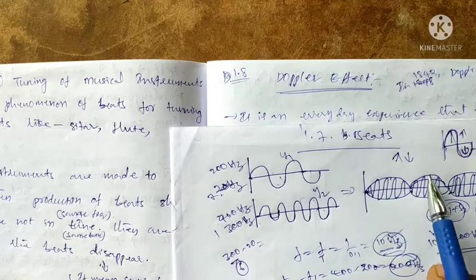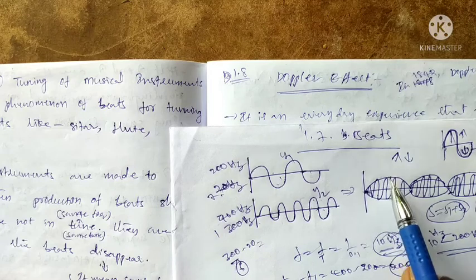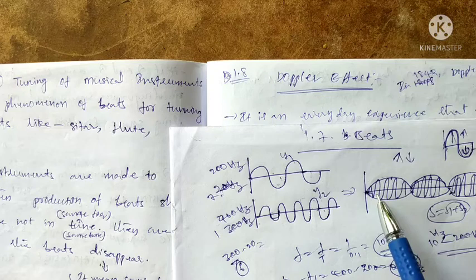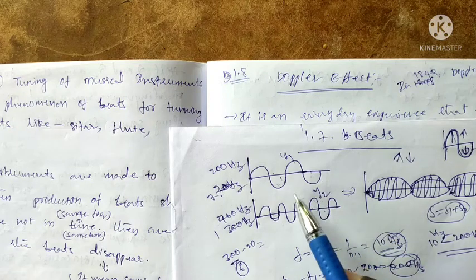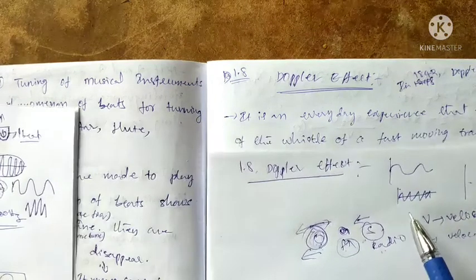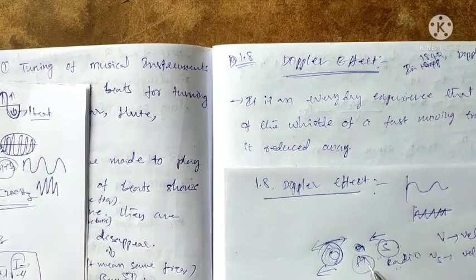Sound is nothing but the amplitude of the displacement of the wave. A small change in frequency can occur here also, and the sound can change.